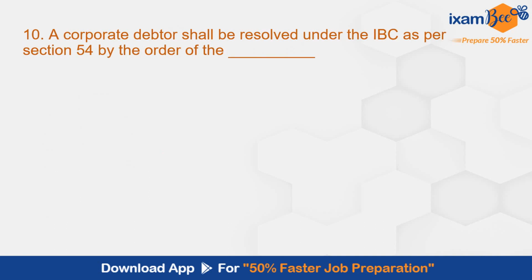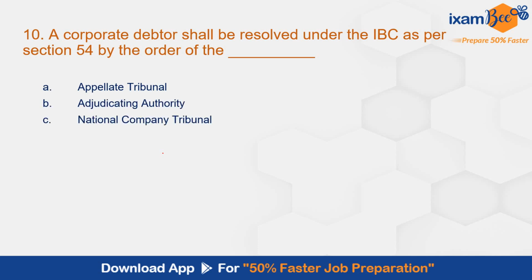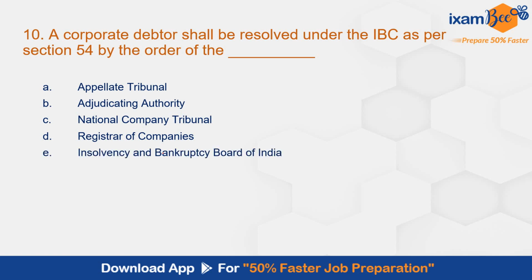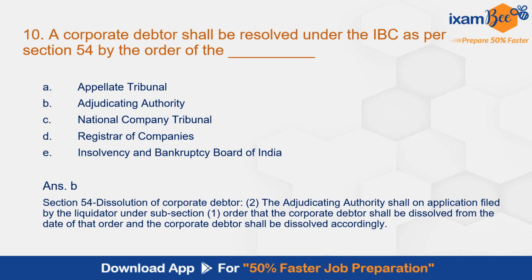Question 10. A corporate debtor shall be resolved under the IBC as per section 54 by the order of: Appellate Tribunal, Adjudicating Authority, National Company Tribunal, Registrar of Companies, Insolvency and Bankruptcy Board of India. Correct answer here is B, by adjudicating authority. This is as per section 54, dissolution of corporate debtor. So these were all the questions from IBC.